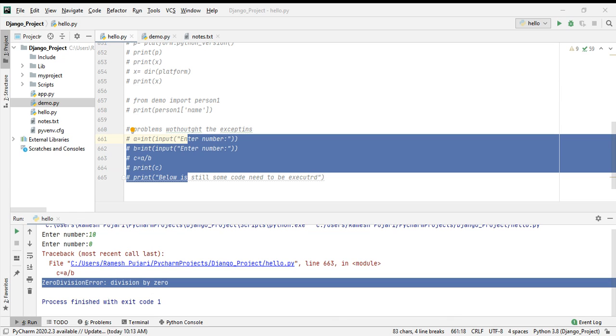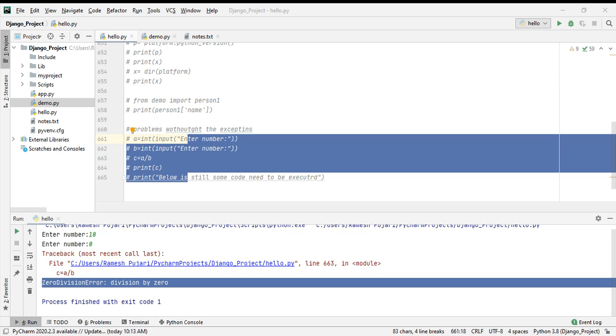The try block is executed, and except occurs when the code raises an error. I'll give a detailed example to help you understand.